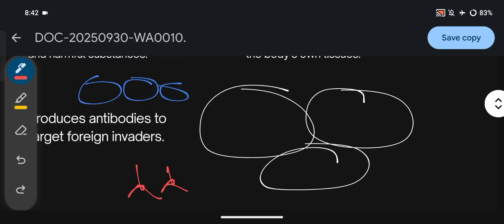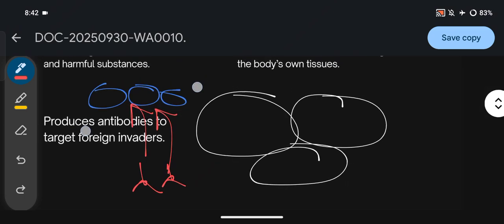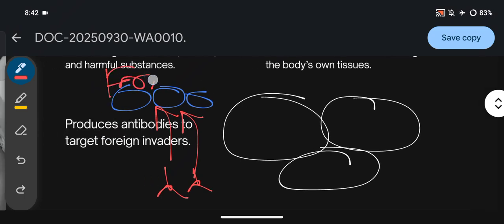Our immune system's duty is to remove these blue cells, the foreign invaders, and protect the healthy cells.